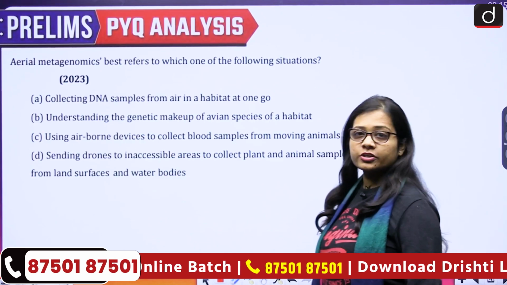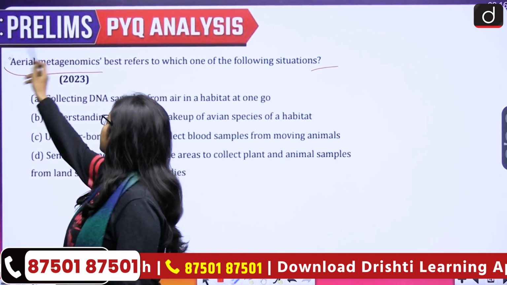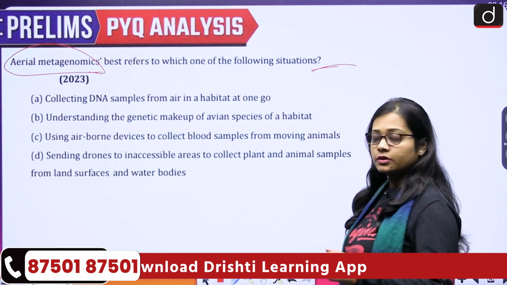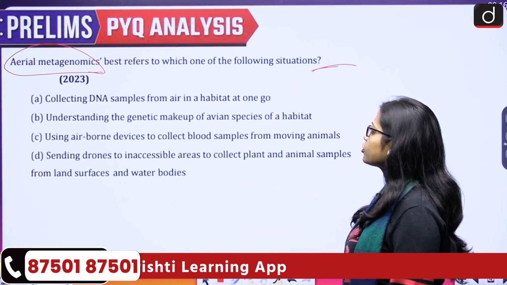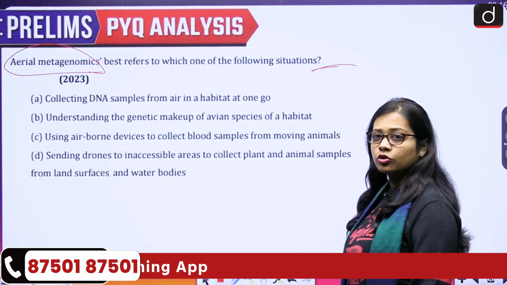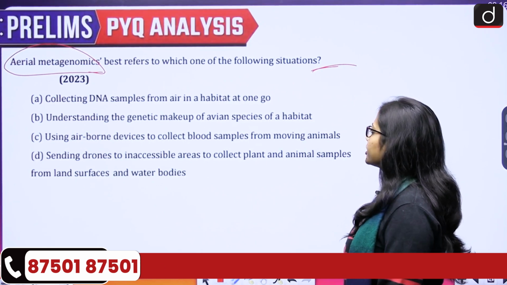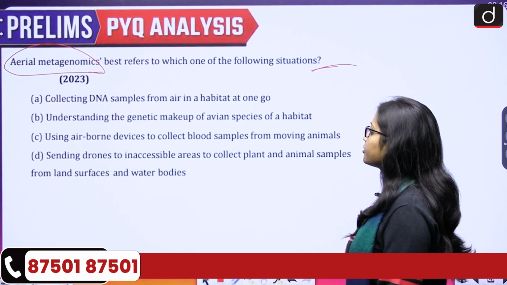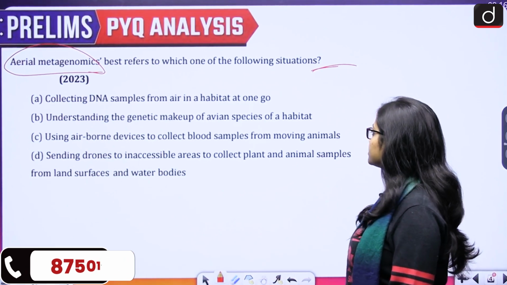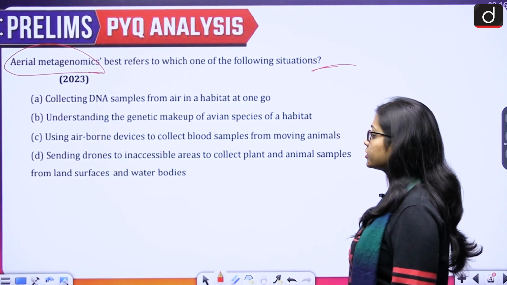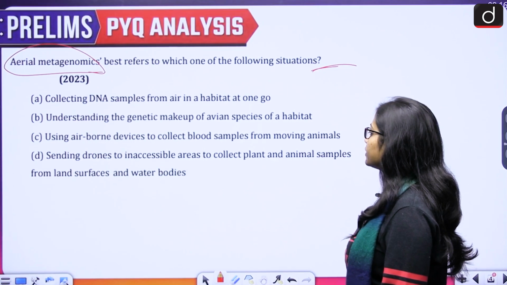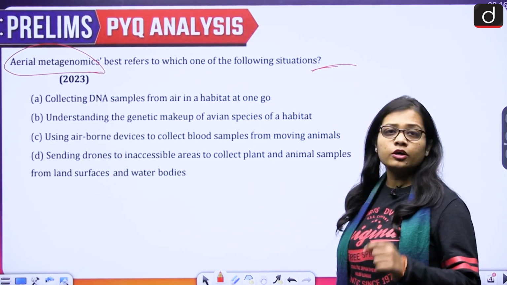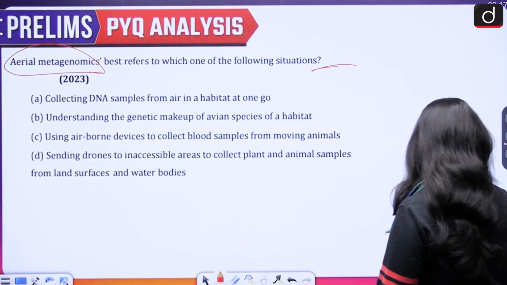So the first question is: aerial metagenomics best refers to which one of the following situations? First, collecting DNA samples from air in a habitat at one go. Second, understanding the genetic makeup of avian species of a habitat. Third, using airborne devices to collect blood samples from moving animals. Or fourth, sending drones to inaccessible areas to collect plant and animal samples from land surfaces and water bodies.